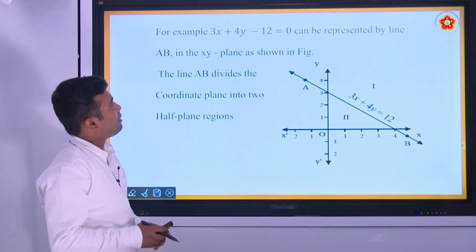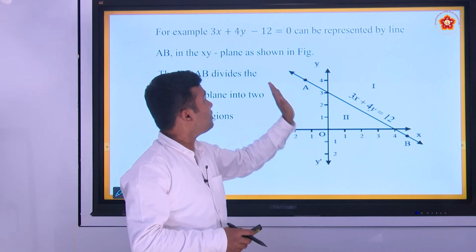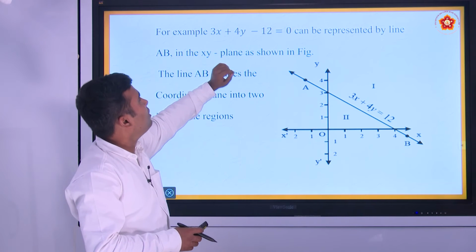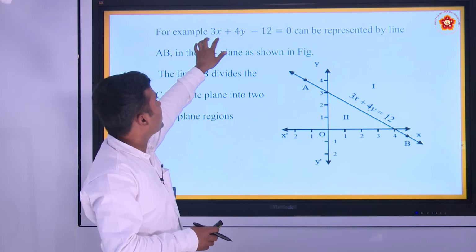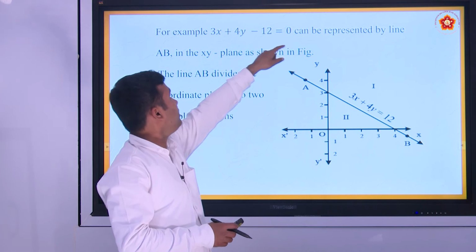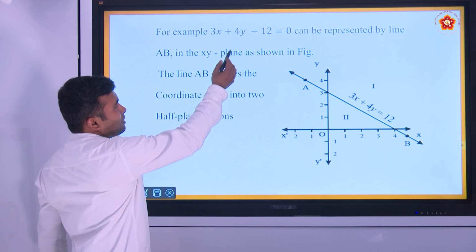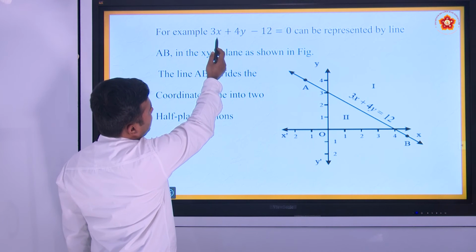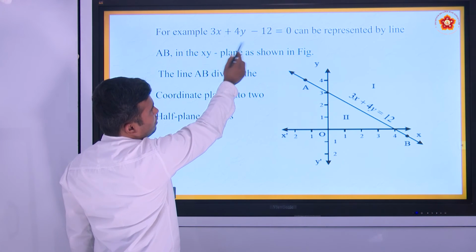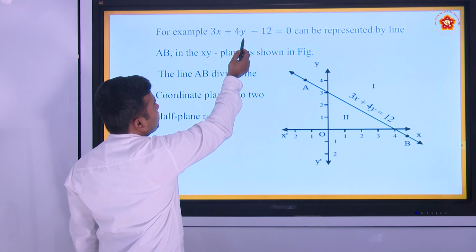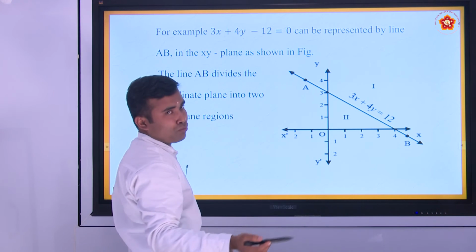Here is the example of the solution of this inequality. So this is not an inequality right now. Let us say 3x plus 4y minus 12 is equal to 0, which is a straight line. As you know, if you put x equal to 0 you will get 4y is equal to 12, then the value of y will be 3, and if you put y is equal to 0 the value of x will be 4.